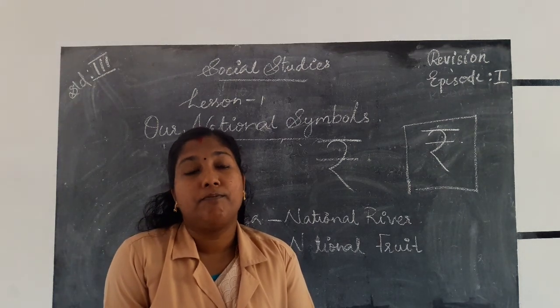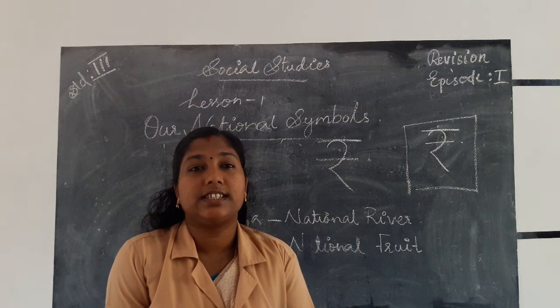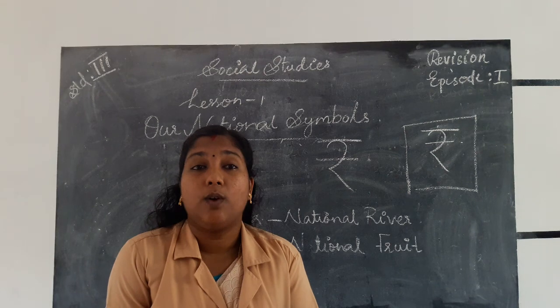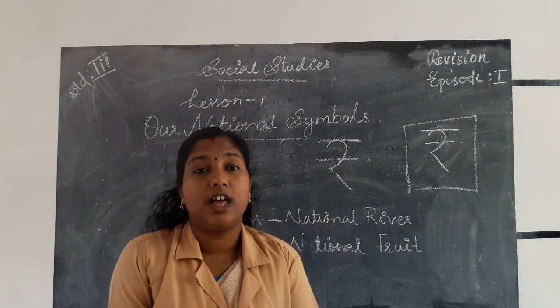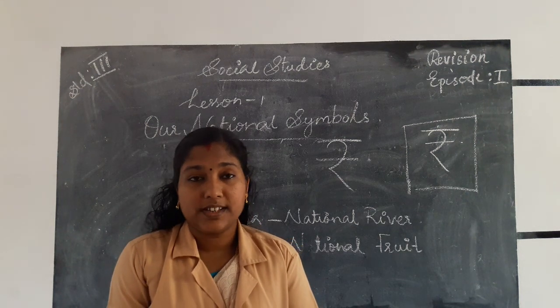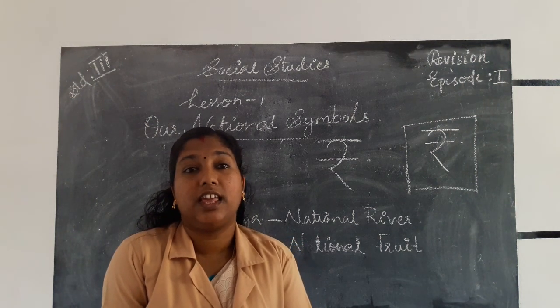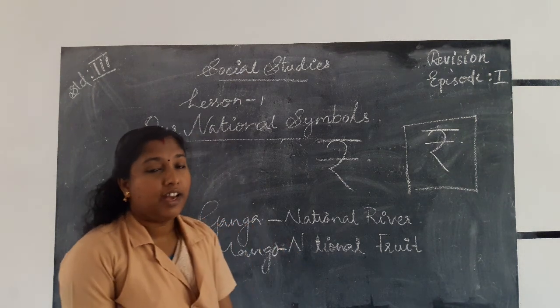Then we can see 4 other animals on the national emblem: an elephant, a bull, a horse and a lion. A word is also written on the circular base of the national emblem, called Satyameva Jayate. What is the meaning of the word Satyameva Jayate? Truth alone triumphs. Okay.